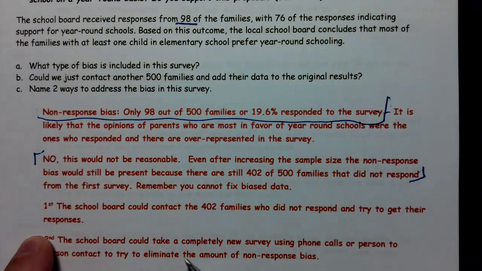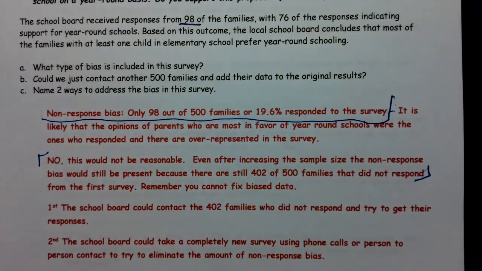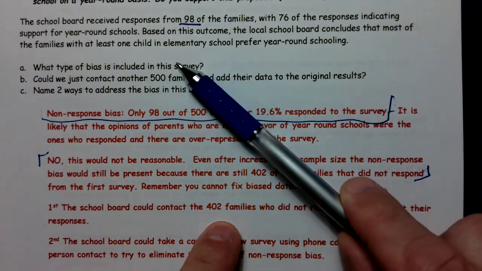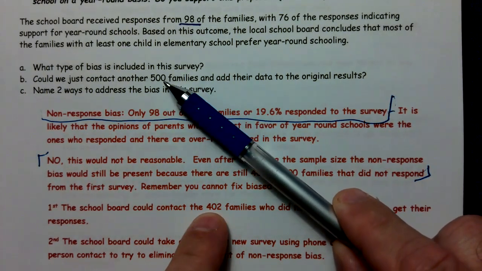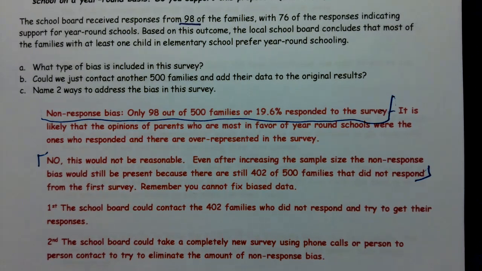In other words, they have to start over, take a completely new survey. The other thing they could do is they could go and knock on the 402 doors and say, hey, I need you to respond. Because if they get the 402 to respond, they no longer have the non-response bias. Just remember, you cannot fix biased data by adding more data to it. In this case, they didn't fix it.